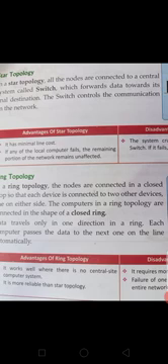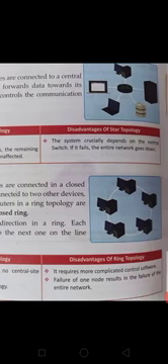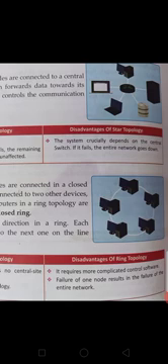Advantage of ring topology: it works well where there is no central computer system. I already told you, in this we don't have a central computer system. It is more reliable than star topology, because in star topology if the switch is down, then it's not working. Disadvantage: it requires more complicated control software, because it is situated only on software. Failure of one node results in the failure of the entire network. I already told you, if any one computer is stopped, then it will not pass the data and it will not receive the data.